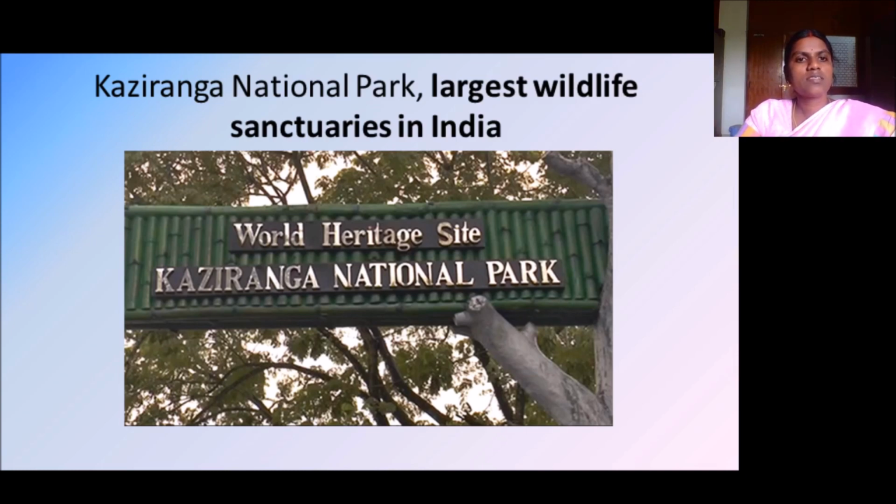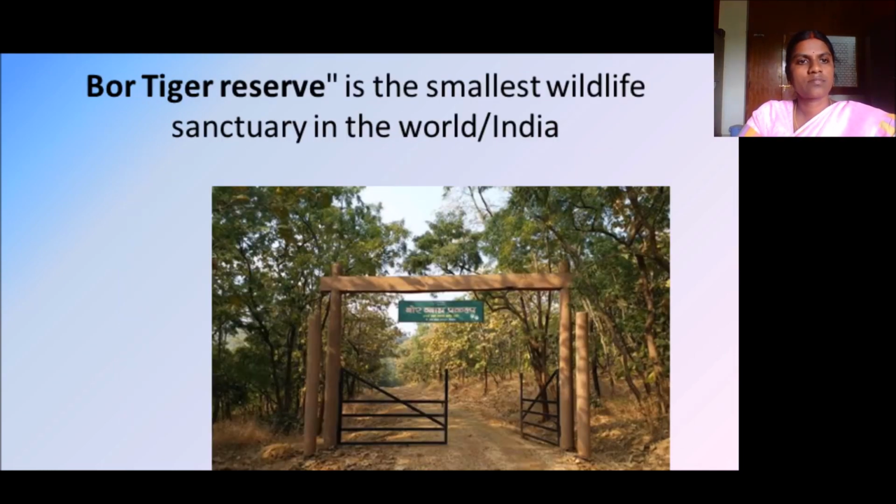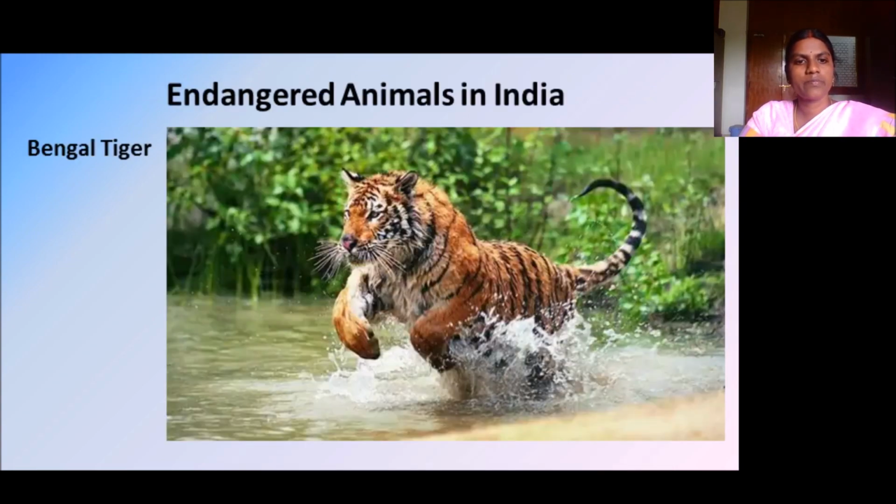This is the largest wildlife sanctuary in India, Kaziranga National Park. It's the Bor Tiger Reserve. It's the smallest wildlife sanctuary in the world and India. This is the entrance here.